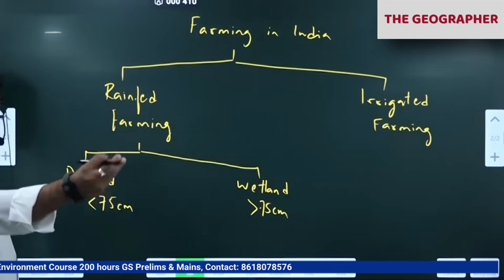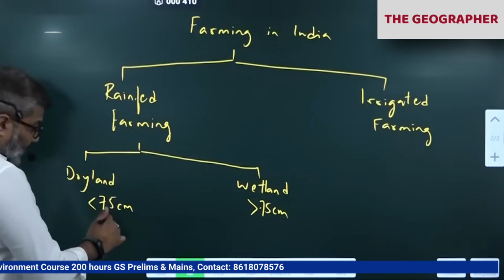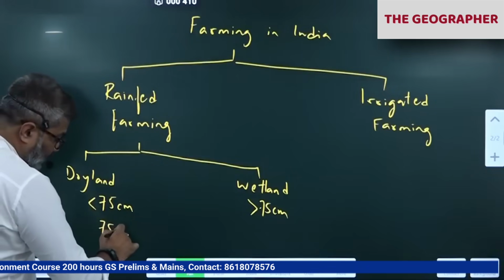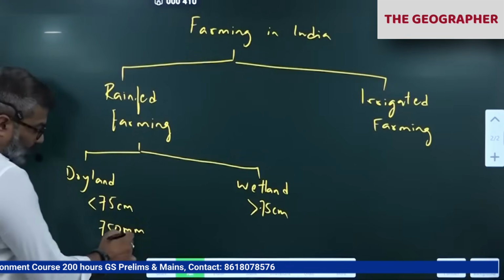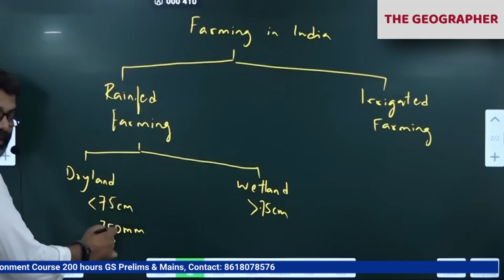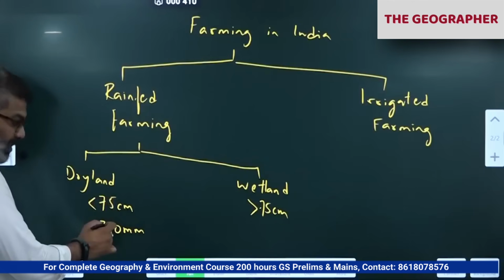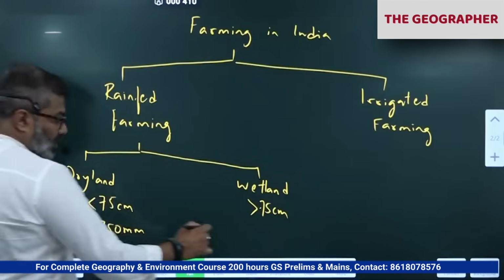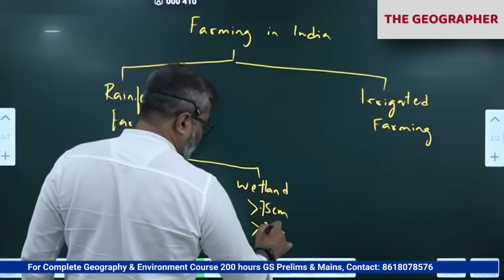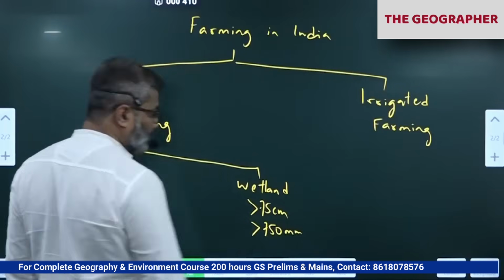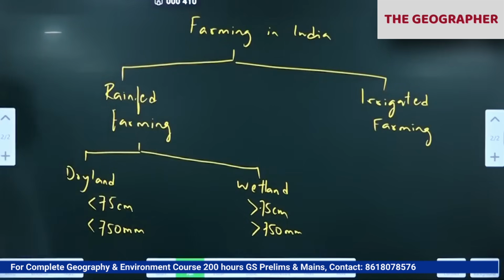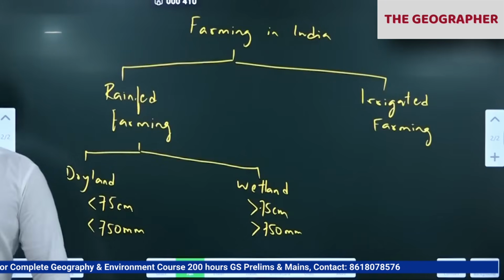Okay, in some books, some of you might see 750 mm. In case, then be careful. I am writing in centimeter, the same as 750 mm, less than 750 mm or more than 750 mm here, wetland. All those places which receive more rainfall, please make the correction. So percentage also I'll tell you now.